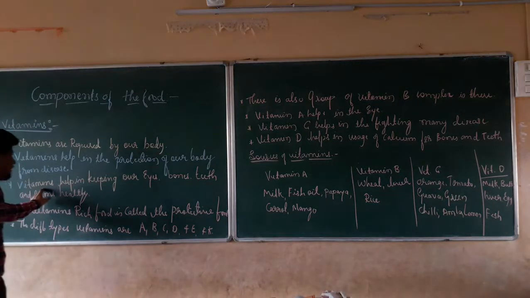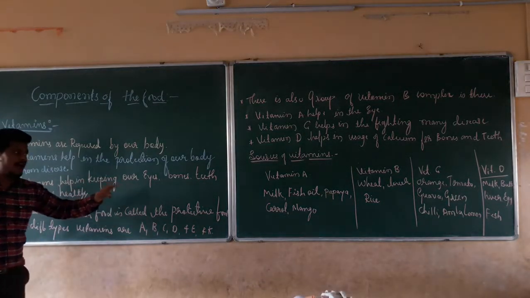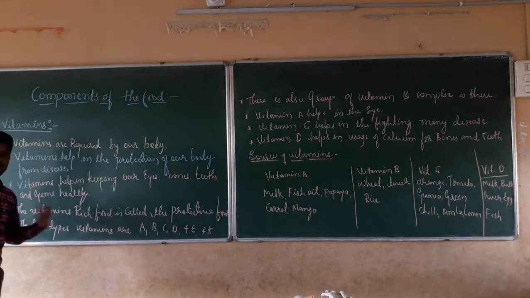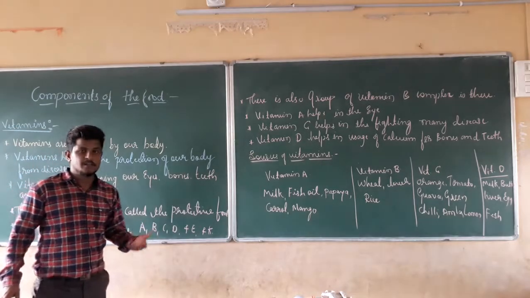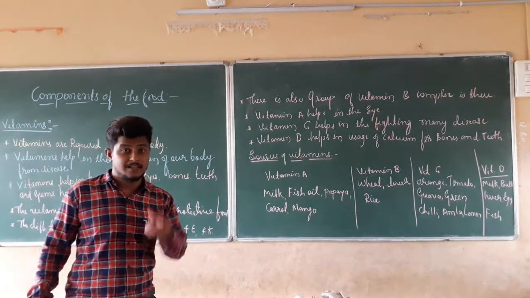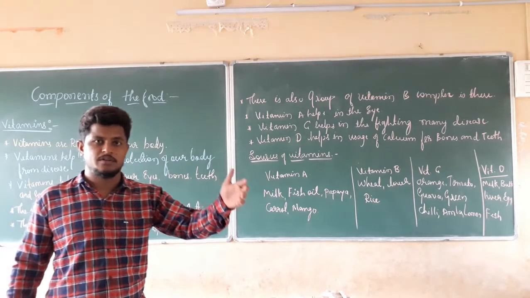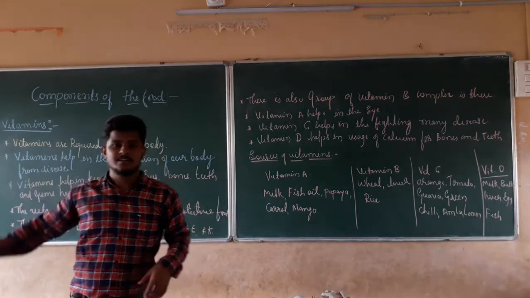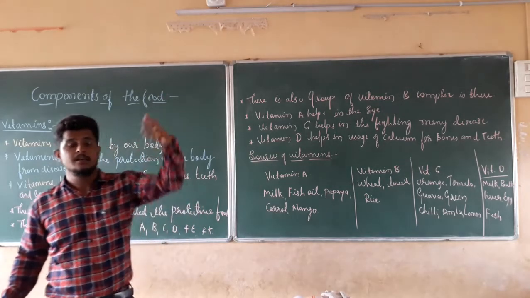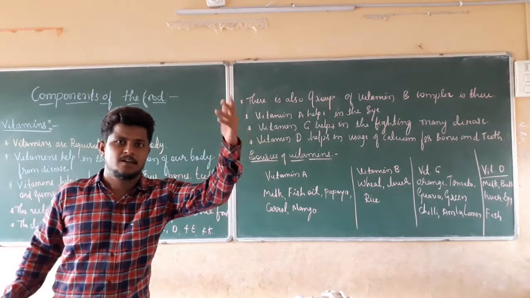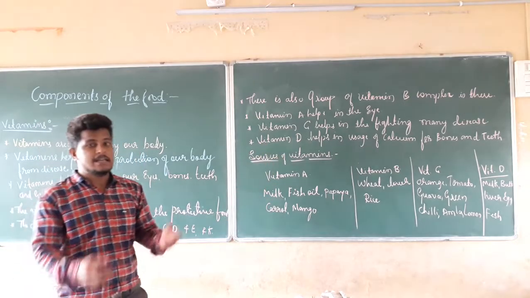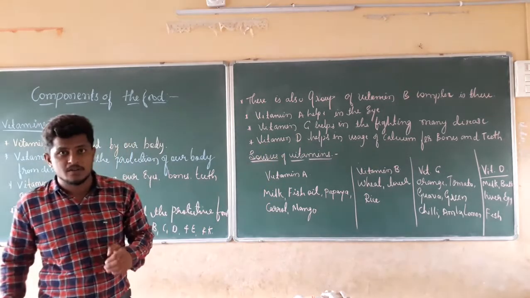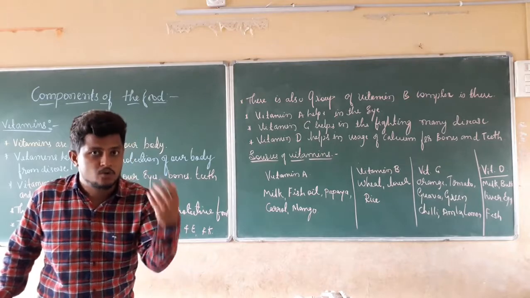Next point, vitamins help in keeping our eyes, bones, teeth, and gums healthy. Right? To have healthy eyes, our eyes should be good. Our eyes should visualize everything present in our surroundings. They should see far objects as well as near objects. For that reason, our eyes should be in good condition.